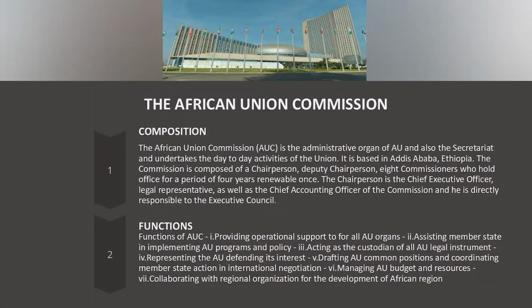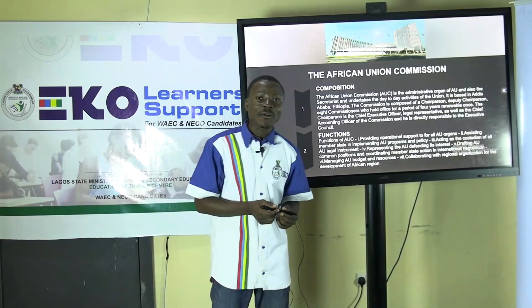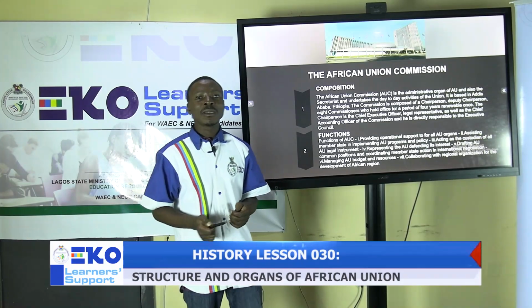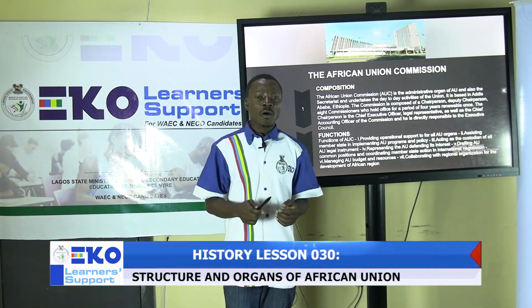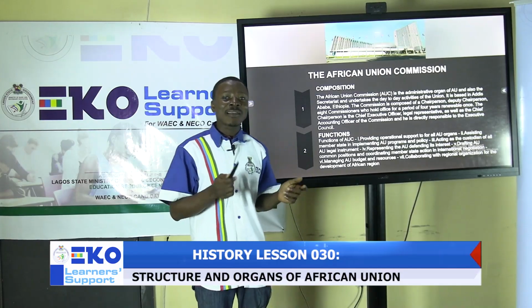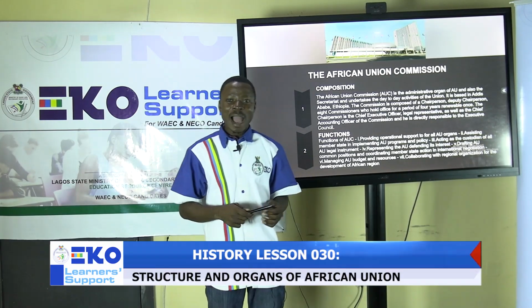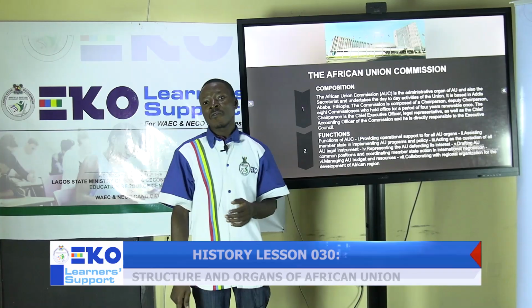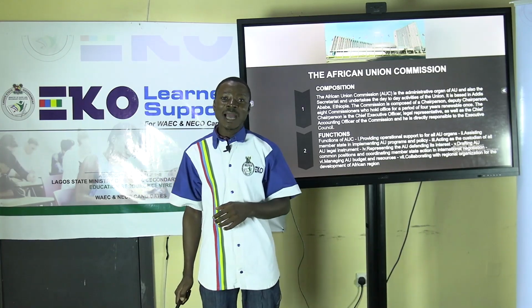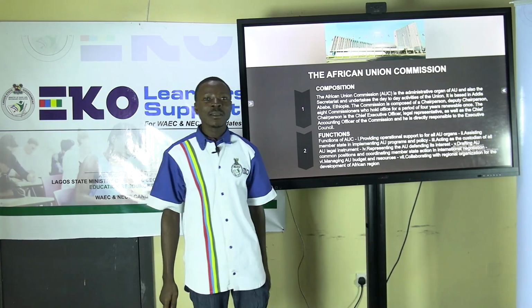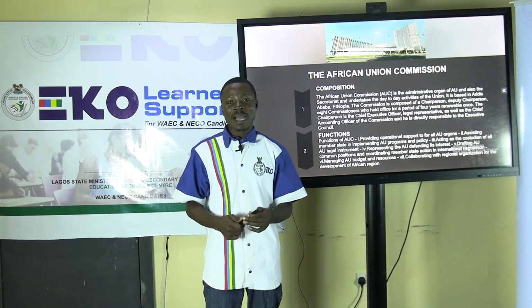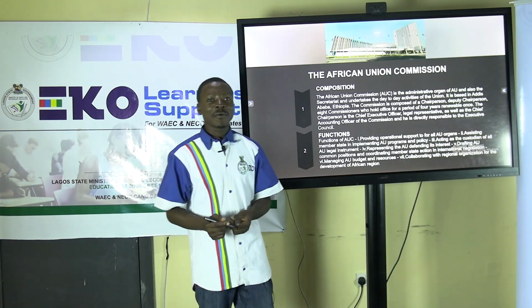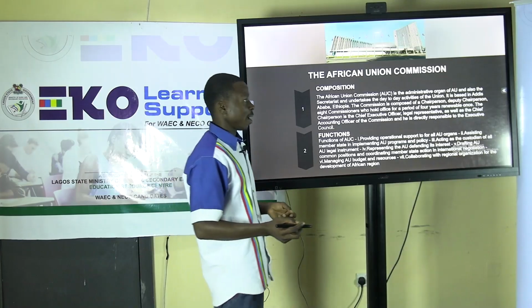And also they collaborate with other regional organizations to actualize the development of the African continent, and they are the ones that prepare the budget of the African Union, their annual budget. They prepare the annual budget and send it to the Executive Council for scrutiny and approval, and onward to the Assembly of Heads of State and Government for final approval and implementation order.